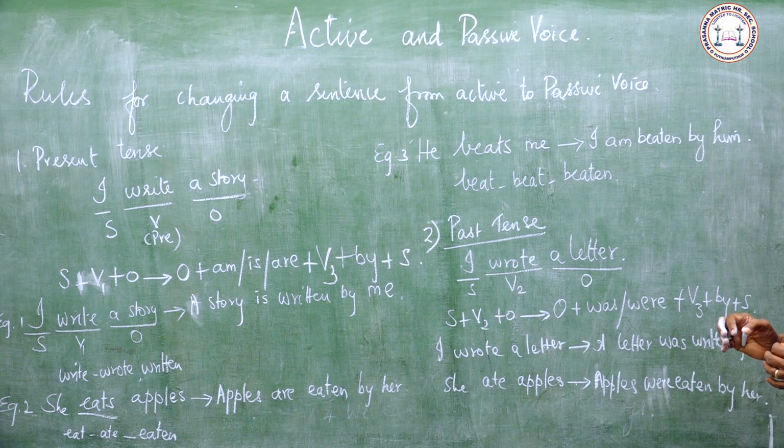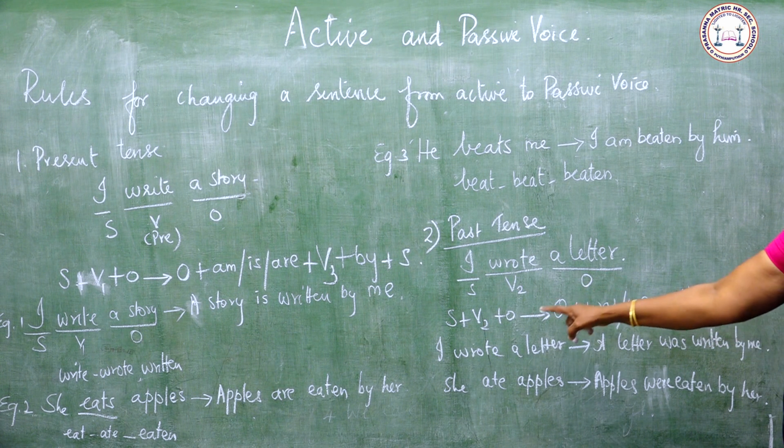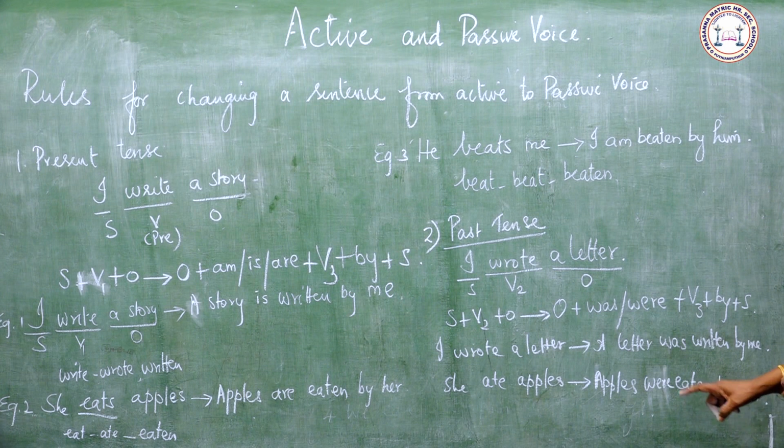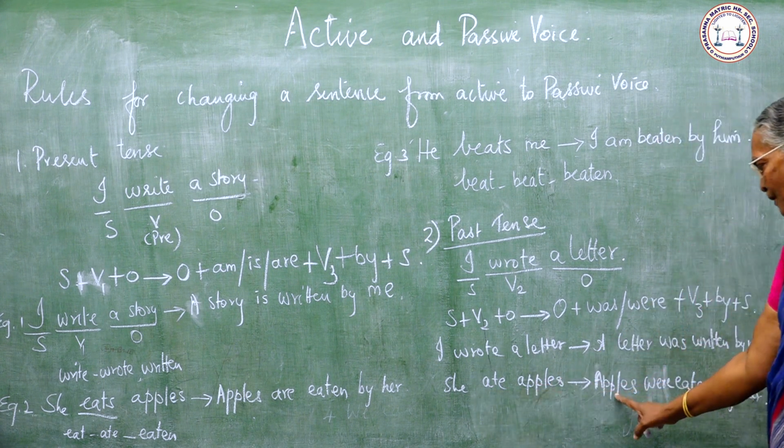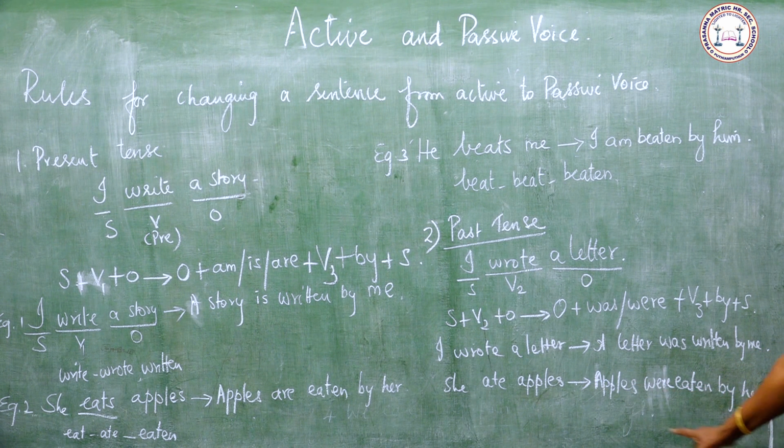When you change a sentence from active to passive, in a sentence in which there is past tense, we have to do like this: was or were plus verb 3. As usual, object and subject take alternate places, and was or were according to the object. If the object is singular, we add was. If the object is plural, we add were. So, she ate apples. Apples were eaten by her.